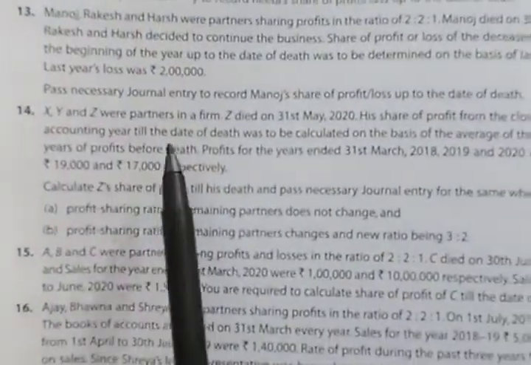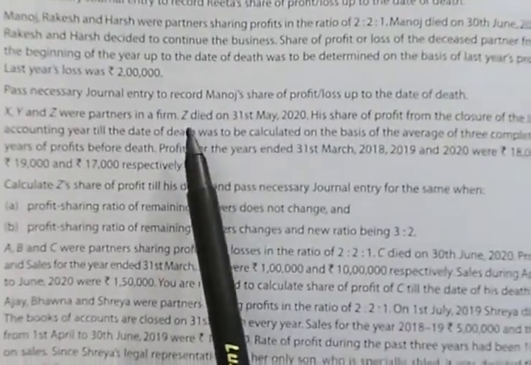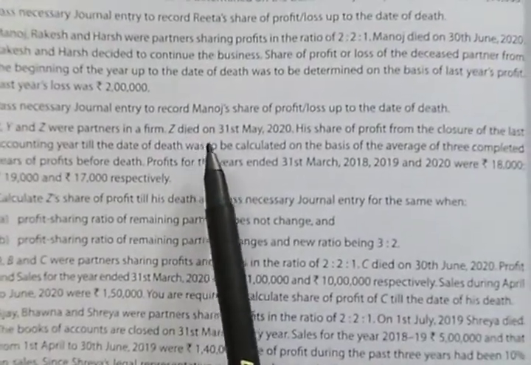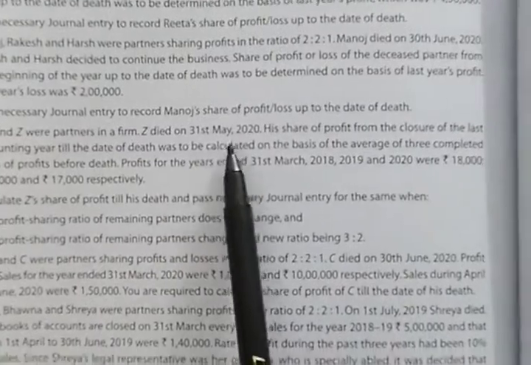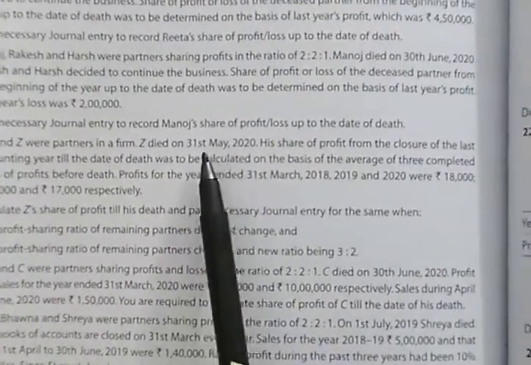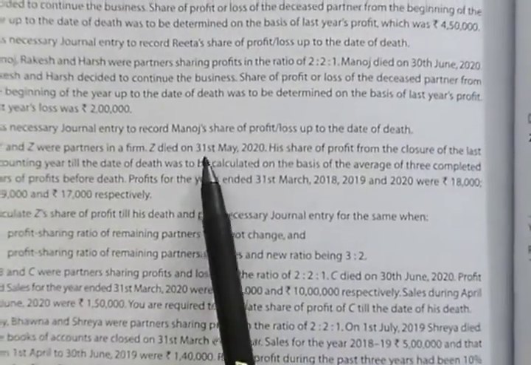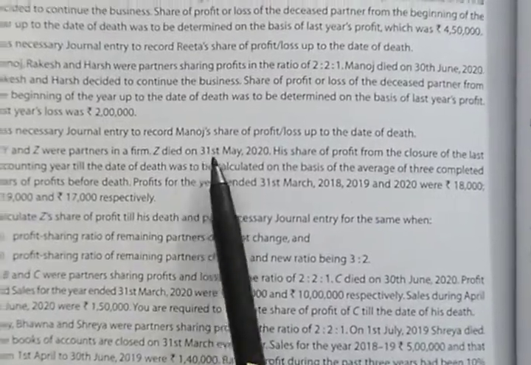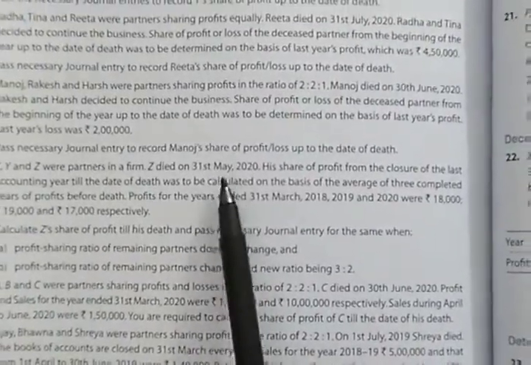X, Y, Z are partners in a firm. Z died on 31st May. So what will be the alive period? 31st May means you will count from 1st April, full May. So 2 months is the alive period.